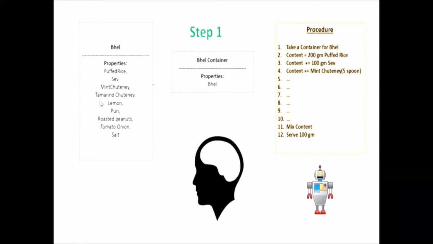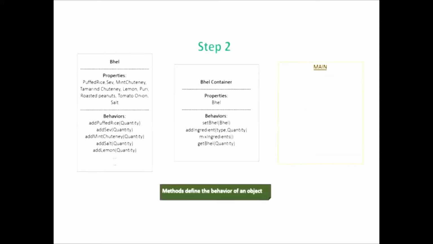Remember, while we are talking about procedure, all the data of the object of this class will be consumed. So whatever the properties are, and we have the previous procedure, you will observe in the second step how the procedure consumes it. We have the properties. Now the behavior is: add puffed rice, add sev, add chutney, add salt, add lemon, and see what the parameter will be: the quantity of what.